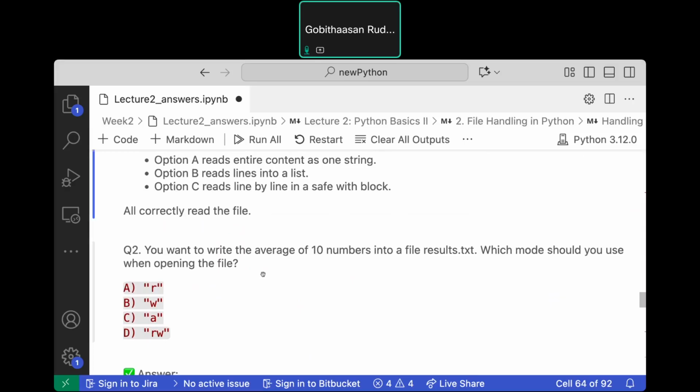So, have you done this tutorial? Question 2? Easy, right? Opening a file. A, B, C, D. Answer?